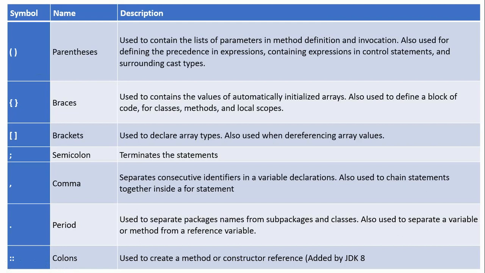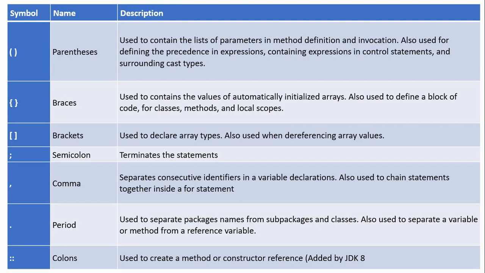Wherever you want to separate code, you can use these. For example, if you take a method, the syntax is return type, method name, parameters list. To separate the name of the method from the parameters list, you use parentheses.